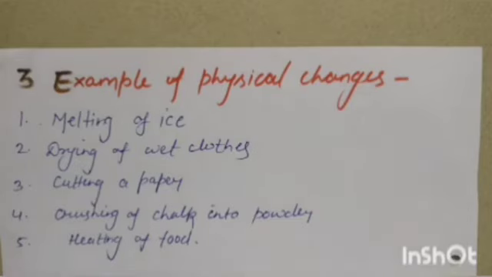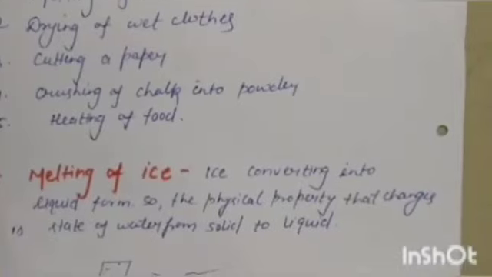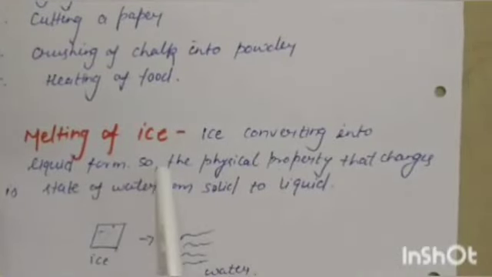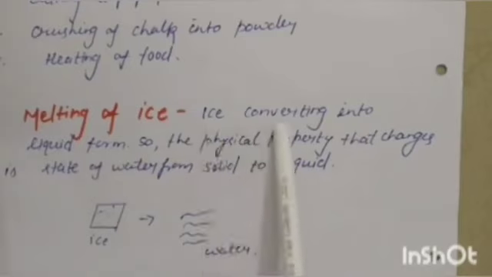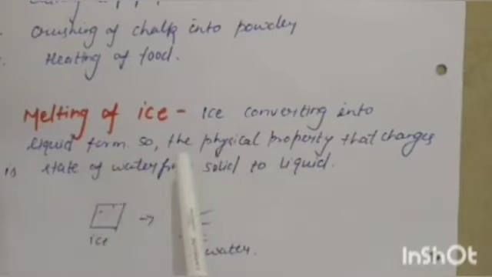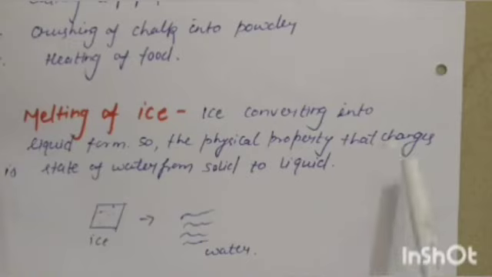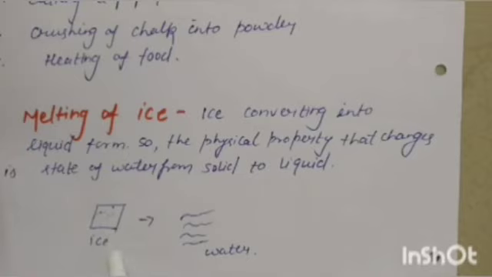So let's start with the first example of physical change, that is melting of ice. Ice converting into liquid form. The physical property that changes here is the state of water from solid to liquid. As you can see here, this is your ice, and ice gets converted into water. The ice is in a solid form, so the solid state gets converted into a liquid state. So this is the physical property that changes here.